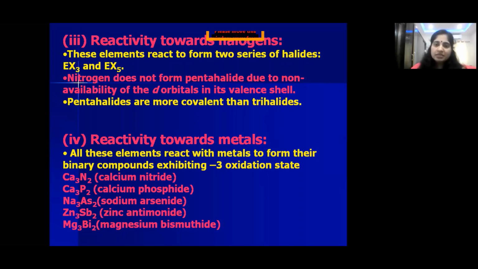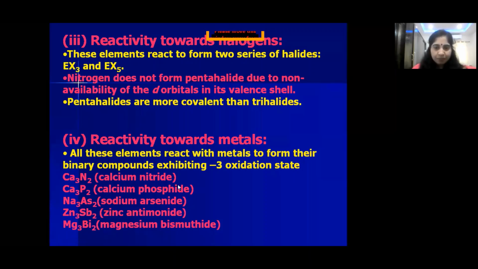We will discuss this in PCl5. In case of EX5, the element attains polarization, so it will attract the bond pair of electrons towards it. Because of that, EX5 type of halides have a more covalent nature when compared with the trihalides. Next, coming to reactivity towards metals. When these 15 group elements react with the metals, they form binary compounds.